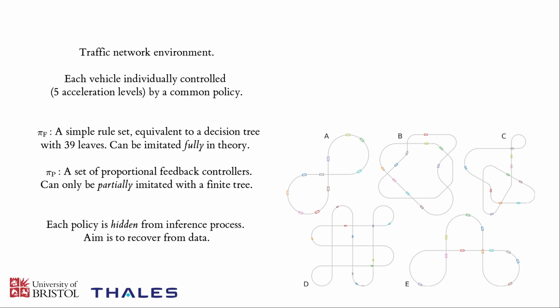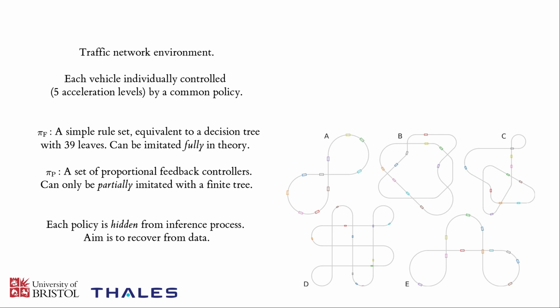So we've called this pi-p to show that even in the best case, we could only get a partial model of this system. We should make it clear that despite the fact that we have hand-created these control policies, they are effectively black boxes from the perspective of our modelling process. We can't see anything about their internal mechanism. All we see is the input-output data, and our aim is to recover this structure as much as possible.